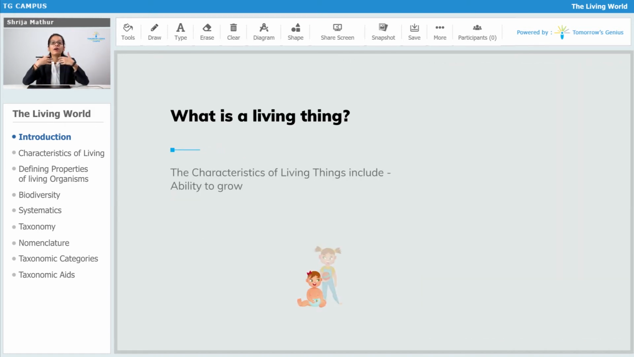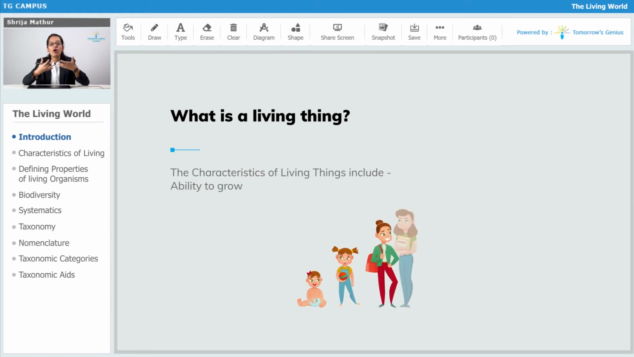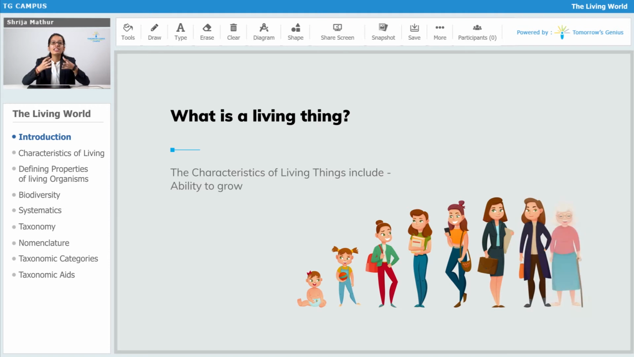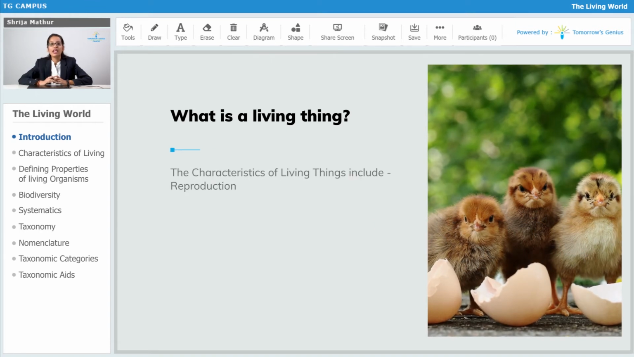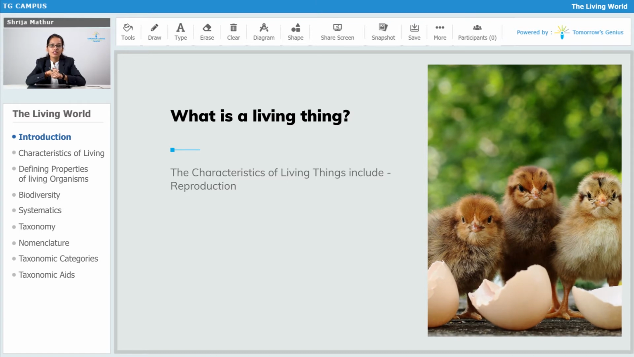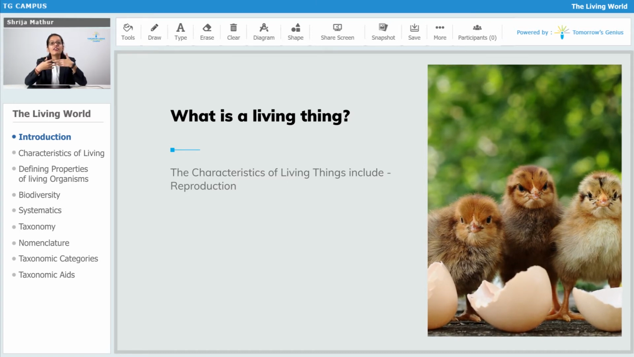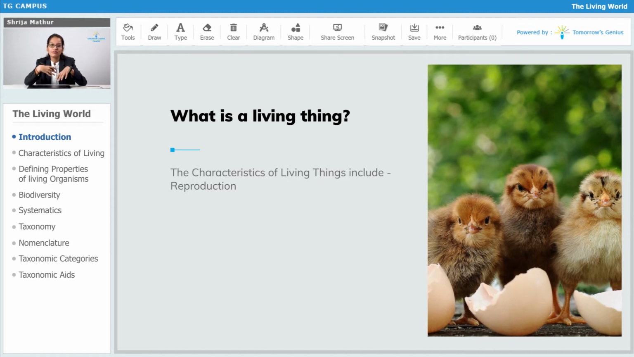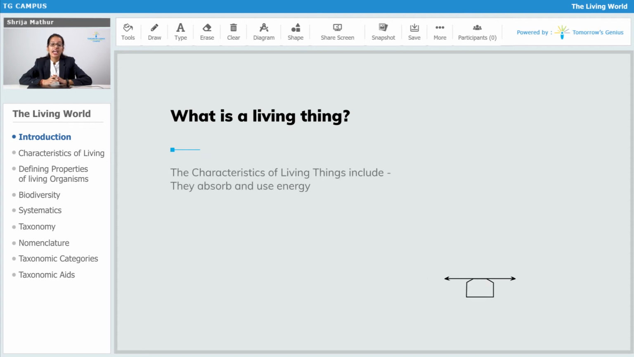Growth means the development, the increase in mass or in number of the cells present in an organism. The second characteristic is reproduction. All living organisms have a property to reproduce. So what is reproduction? Giving rise to an organism which is similar to its own kind. The next characteristic is absorbing and using new energy.